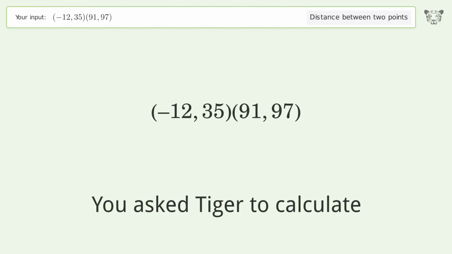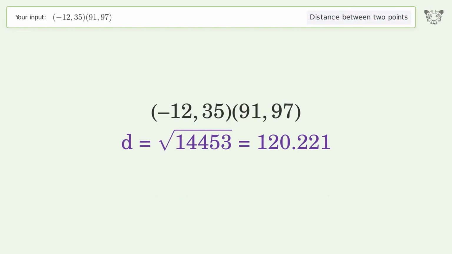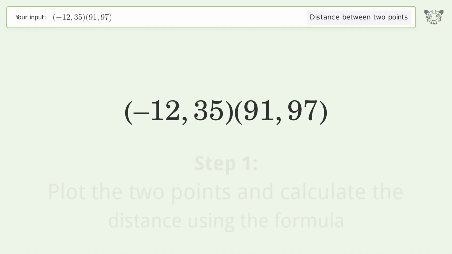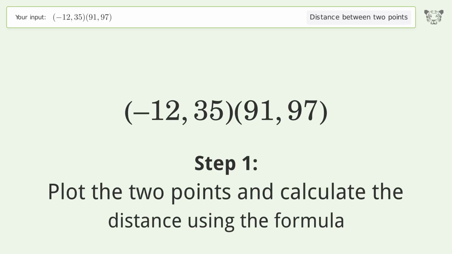You ask Tiger to calculate. This deals with the distance between 2 points. The distance between the 2 points is the square root of 14,453, or 120.221. Let's solve it step by step. Plot the 2 points and calculate the distance using the formula.